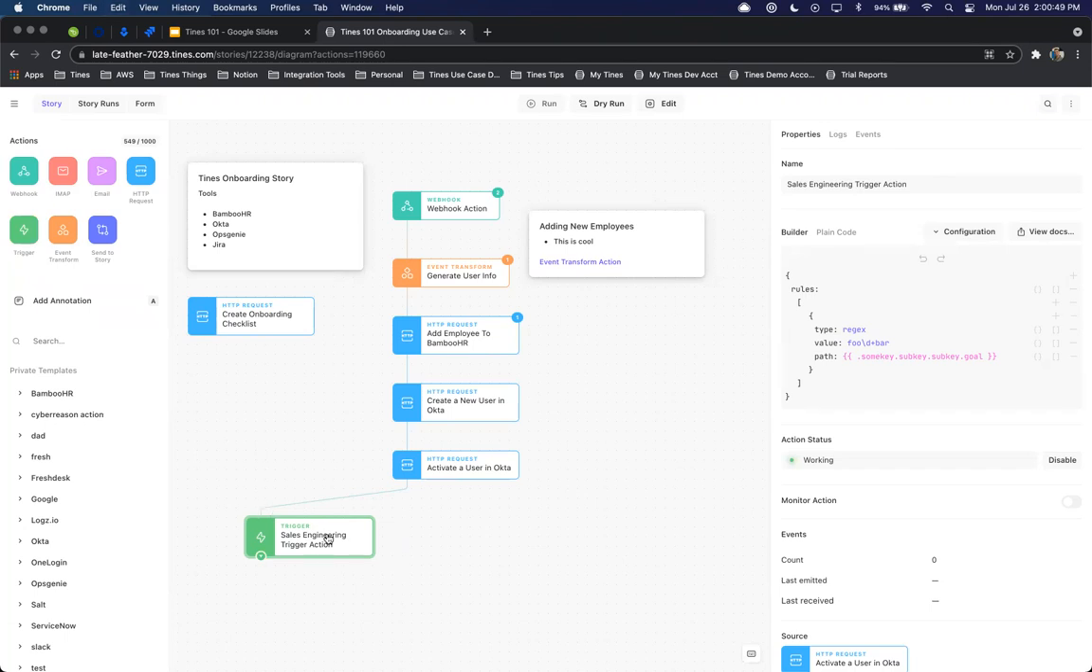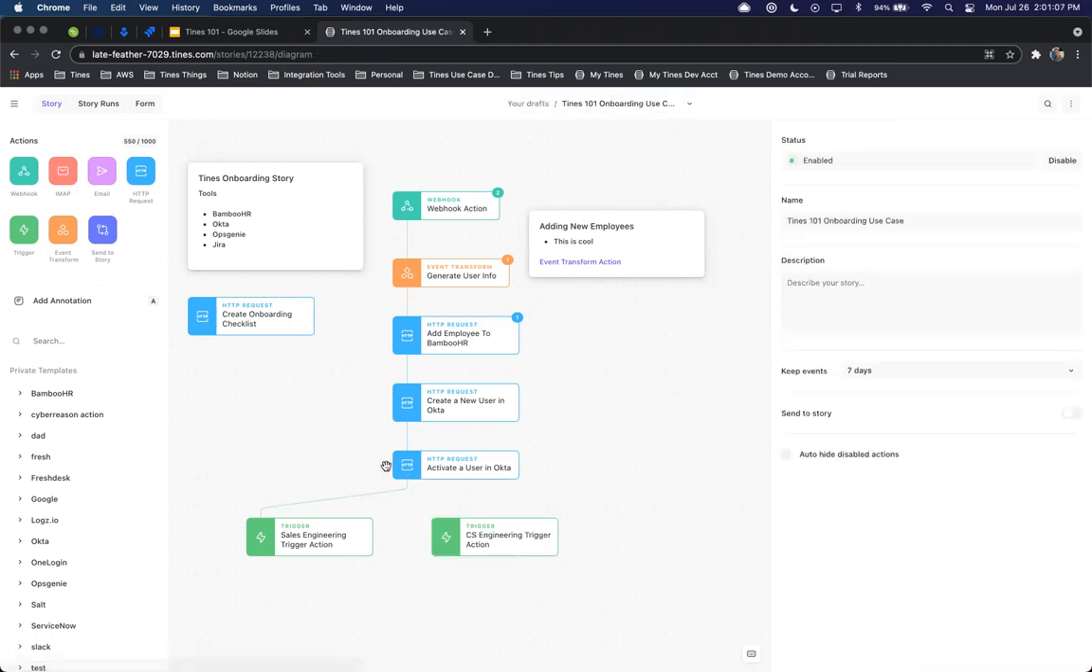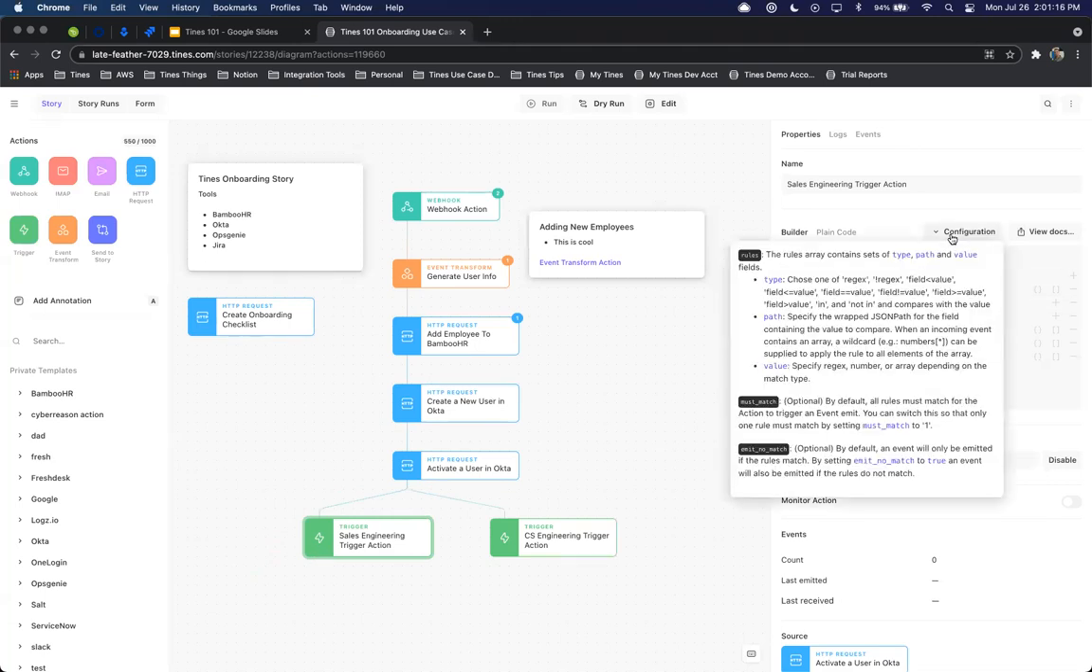So if I want to recreate this trigger action again, I can drag and drop it on, or I can do Command C, Command V, and then simply tie that on, and we'll call this our CS engineering trigger action. And again, tie that up, select both of them, drag it over. And now we can again take a look at the configuration options and see exactly what's available to us as far as the type, the path, and the value.